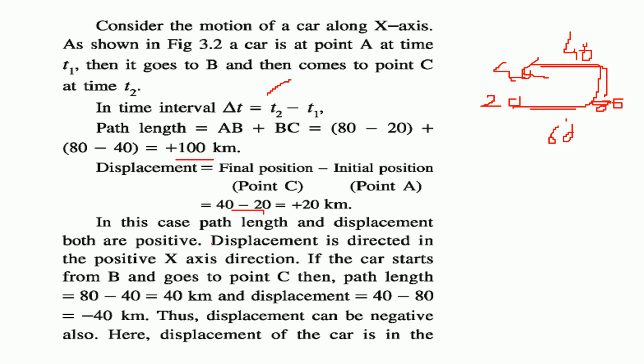So path length and displacement in this case are both positive. Displacement is directed in the positive direction if the car starts from B to C, as you saw in the figure. So the path length was 80 minus 40 and the displacement was 40 minus 80. In this case the displacement was 40 minus 80, so it is minus 40 kilometer. The displacement can be negative. Distance will not be negative, but displacement can be negative.